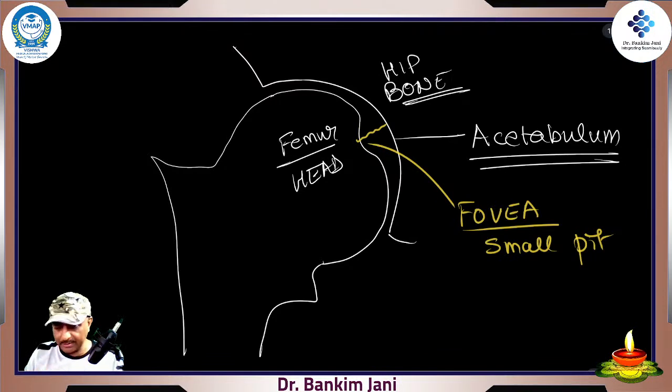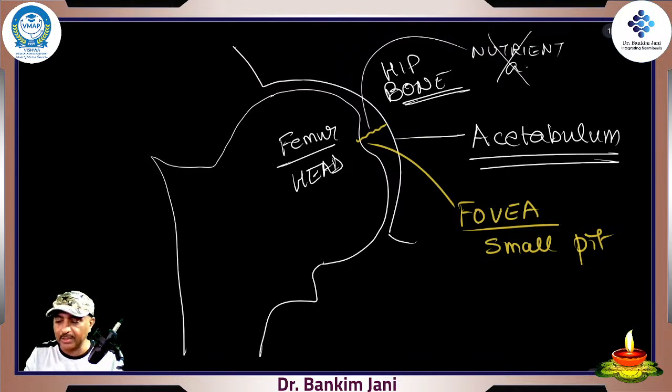Now this nutrient artery present over here, if it is snapped or broken for any reason, whether because of improper nutrition, or some instability of the joint, or maybe some fracture, or maybe some accident. Patella is in the knee joint, that's right. So over here in this fovea, there is the nutrient artery.